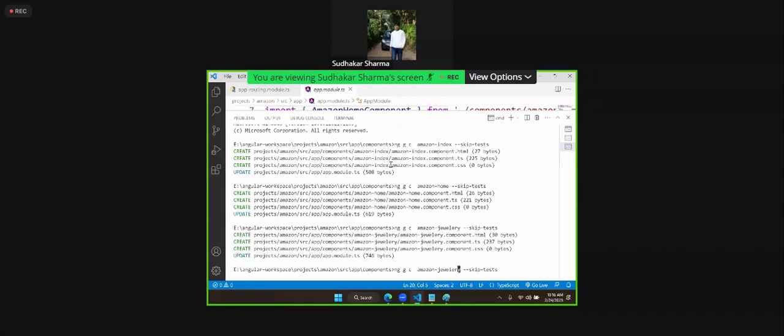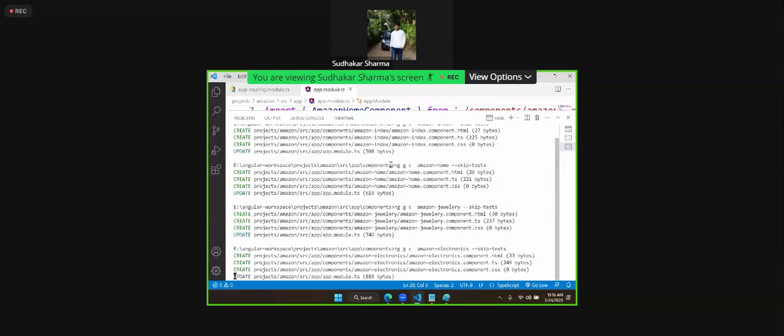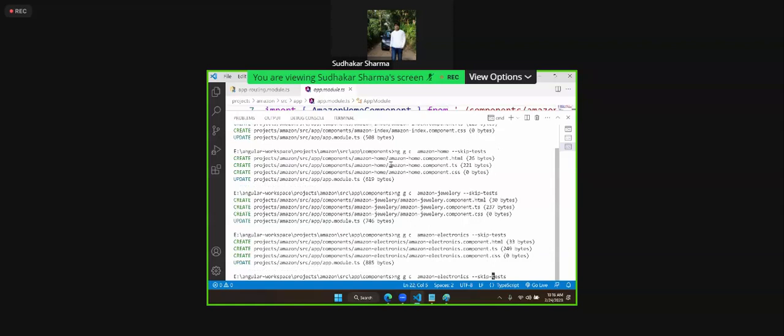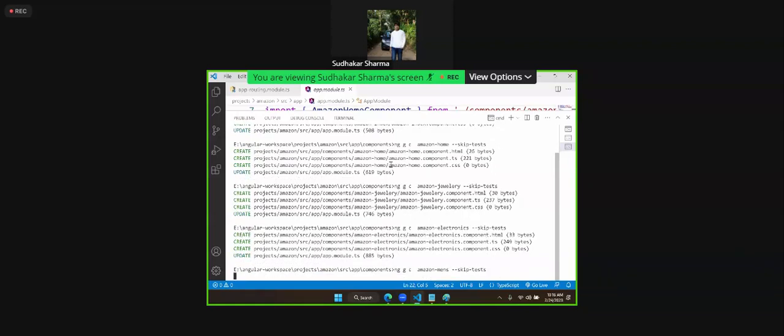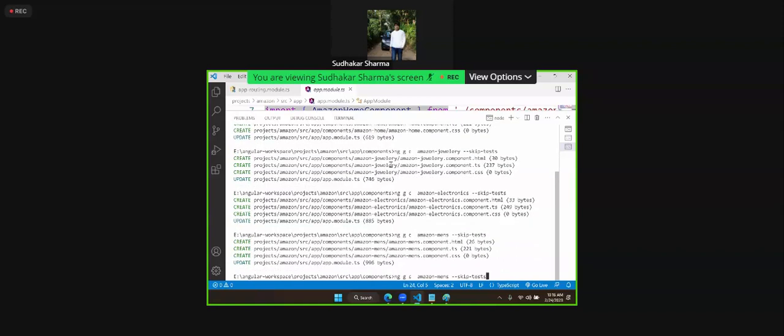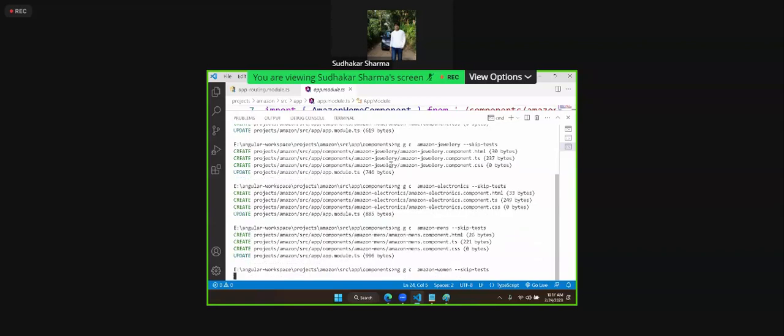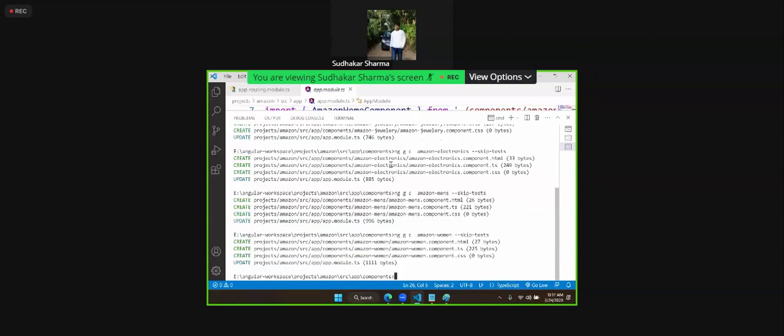I have another one, Amazon electronics, where only electronics should come. I'm also using Amazon men's and Amazon women. So I'm adding so many components now, and we are configuring them like this.